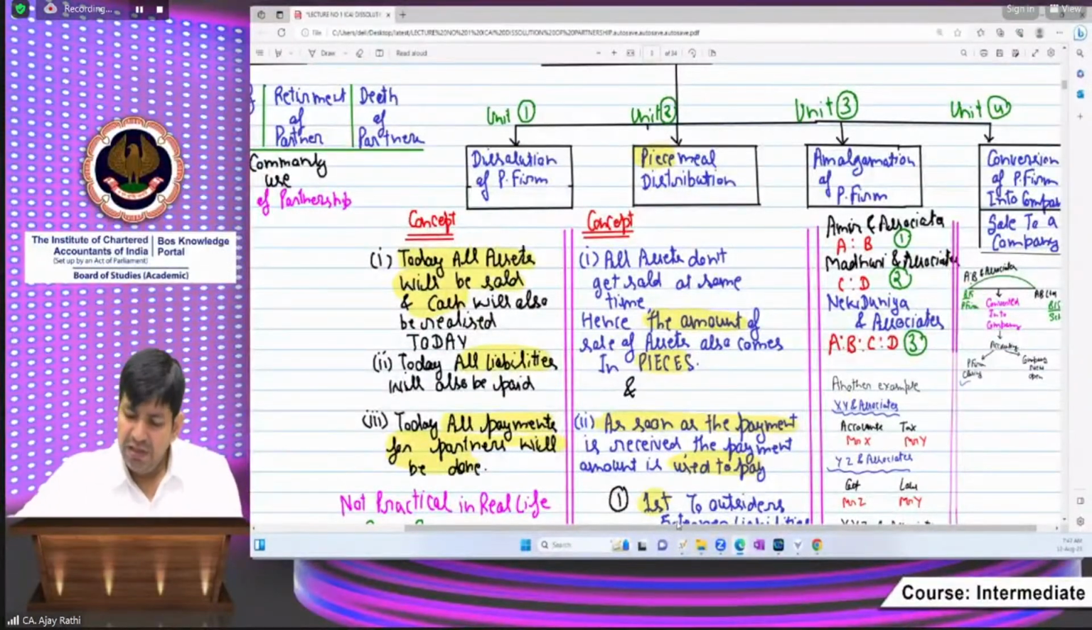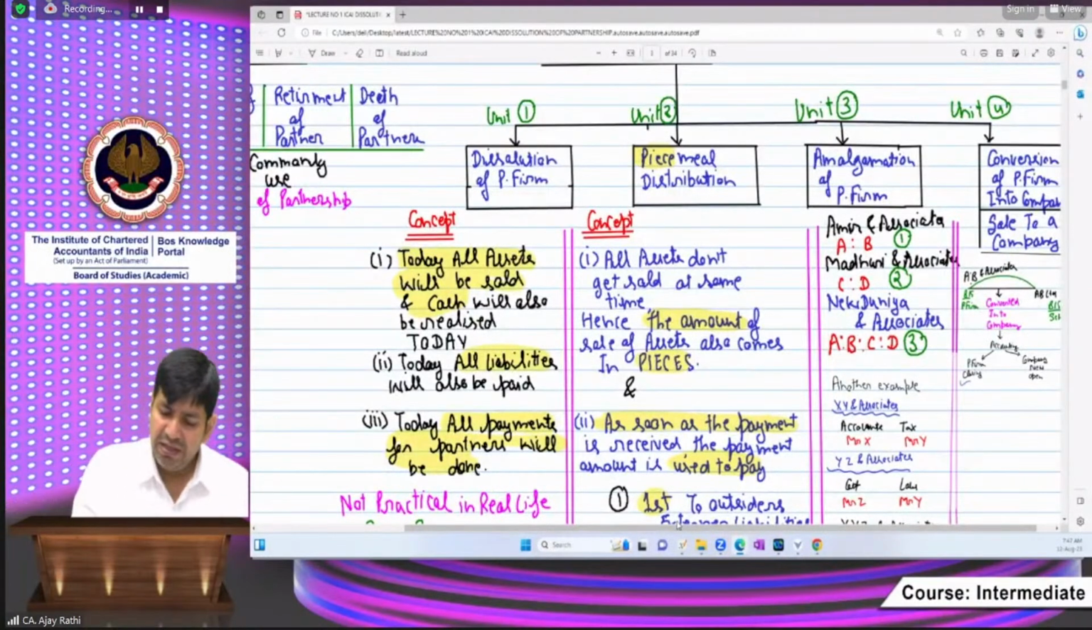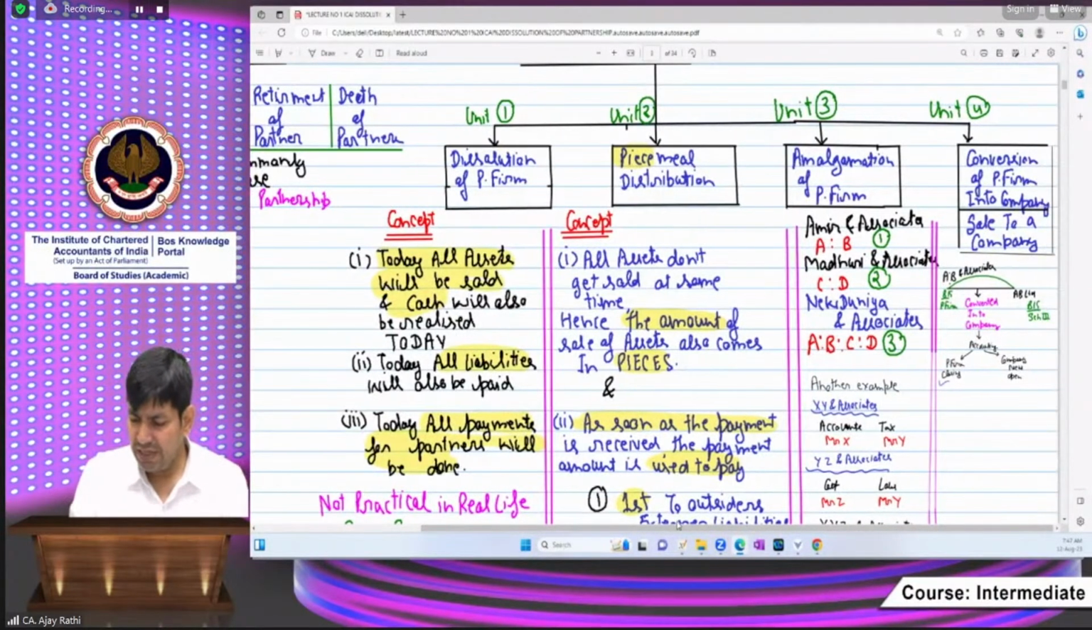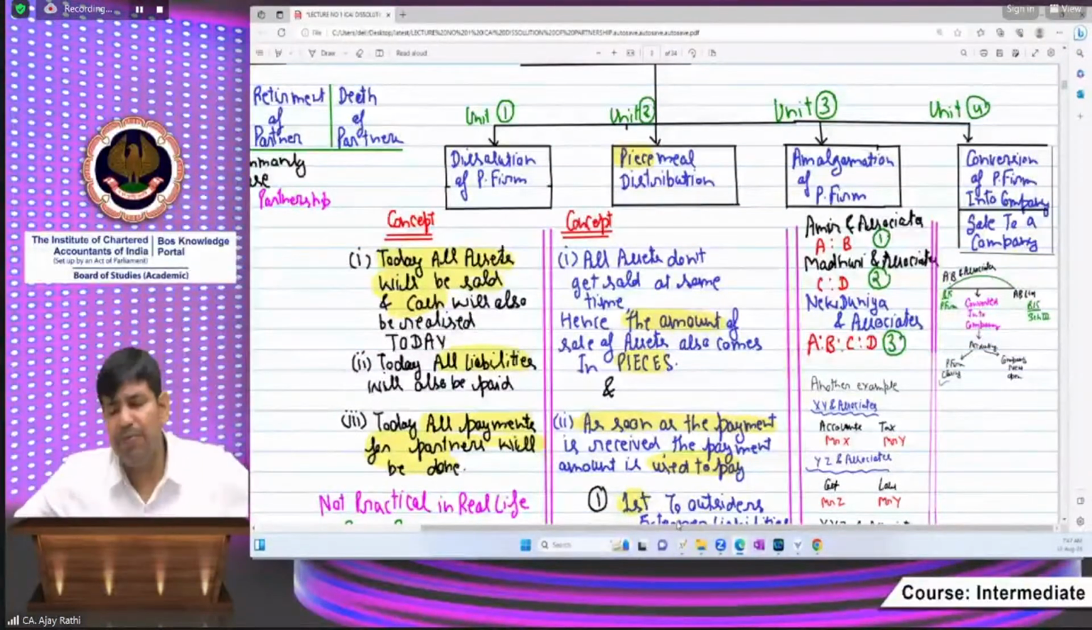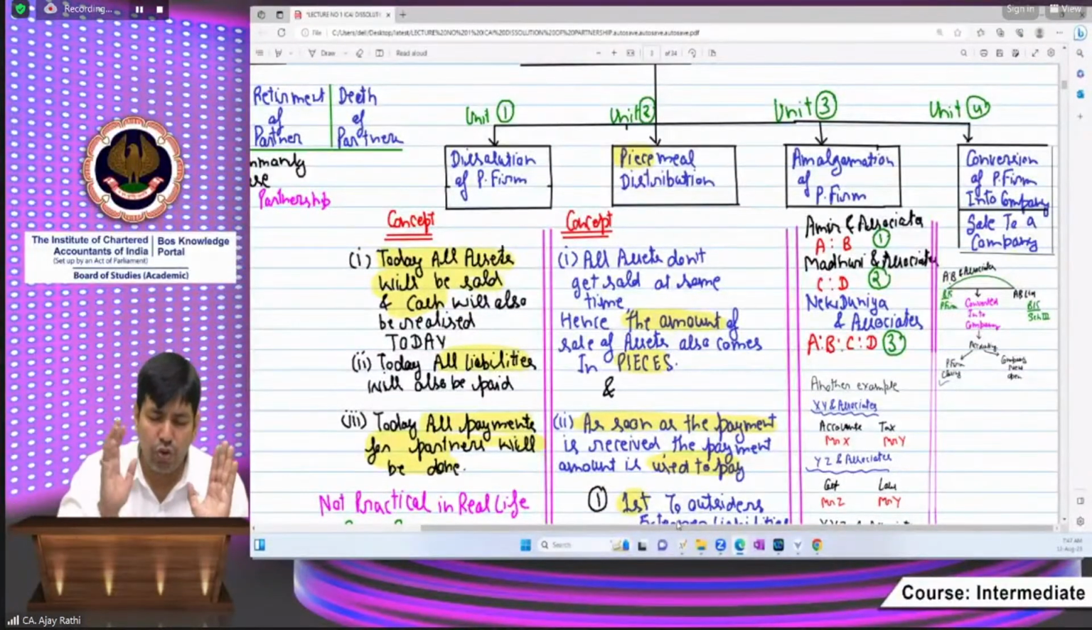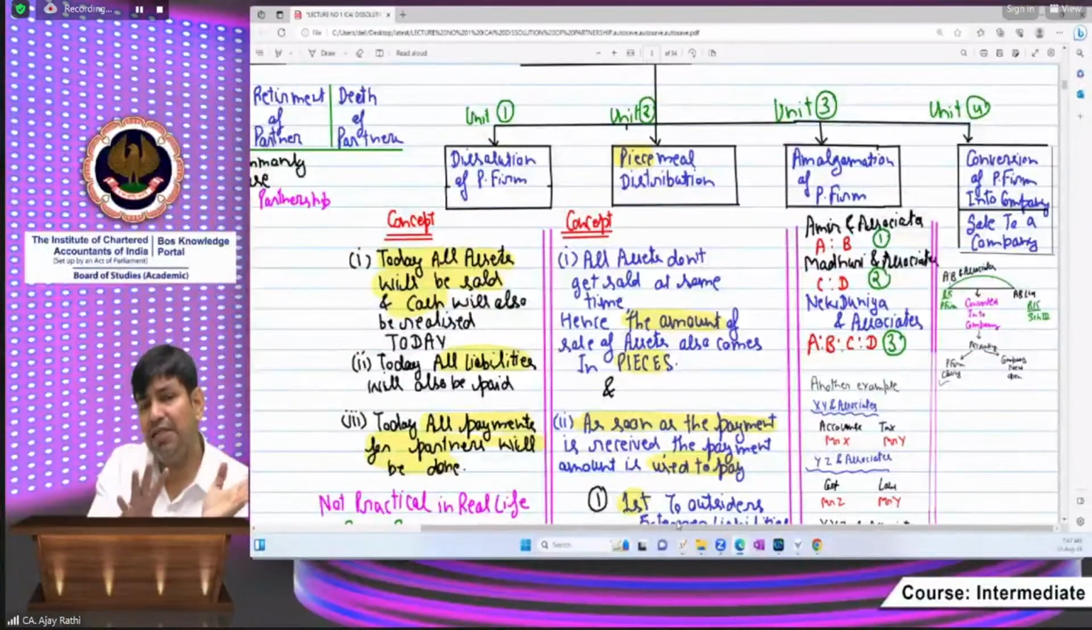Anyways, that will be followed in this chapter. In the third unit, amalgamation of partnership firm, nothing is being realized in cash. The existing business is being transferred to the next unit. It means the existing firm is being closed and the business is being transferred to a new partnership firm.